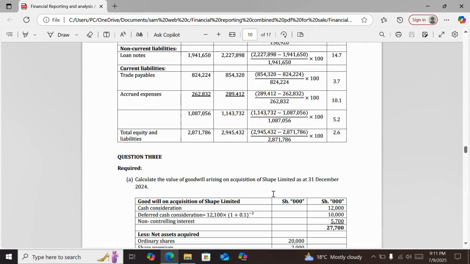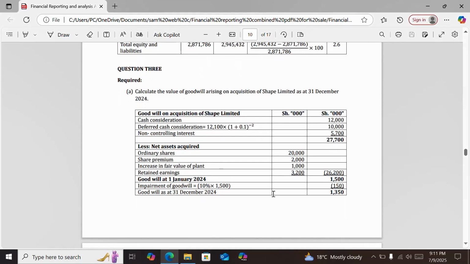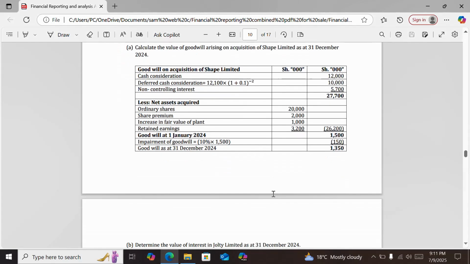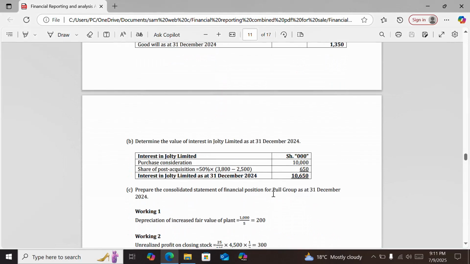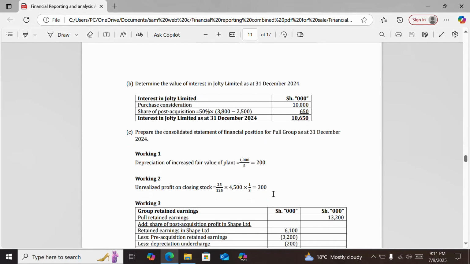Then question 3: the goodwill arising on acquisition of Shape Limited is calculated there. It was 1,500, or 1.5 million. Then part B, the value of interest in Jorte Limited, it is there.